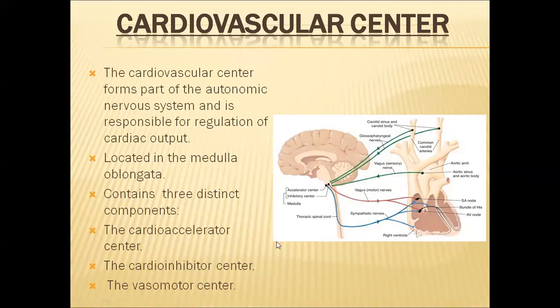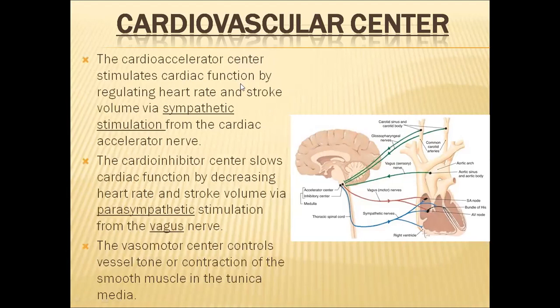That is called the vasomotor center. These three centers are helpful in controlling the heart rate. Now, what will these three centers do?